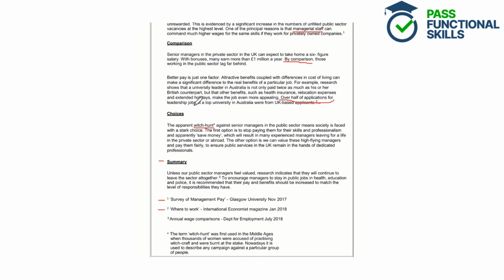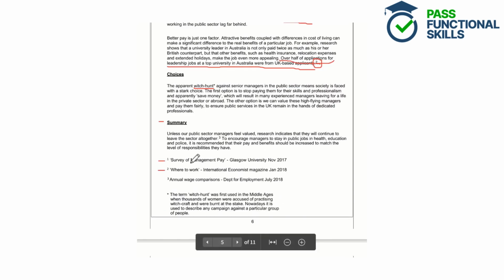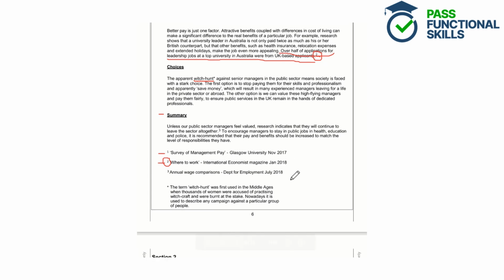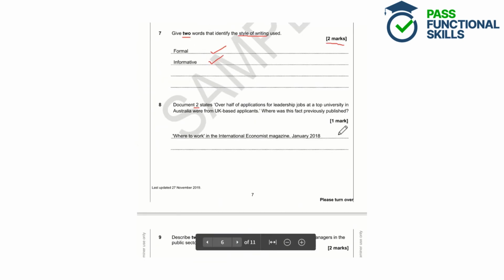So over half of applications for leadership jobs at a top university in Australia were from UK-based applicants. And we can see here we've got this little 2, and that is what we call a reference or a footnote. So we need to find this little 2 elsewhere in the document, and we can see that it is here. And this footnote here tells us where they've got that fact from. So we can see that this fact was originally published in Where to Work, International Economist magazine, January 2018. So that would be correct.